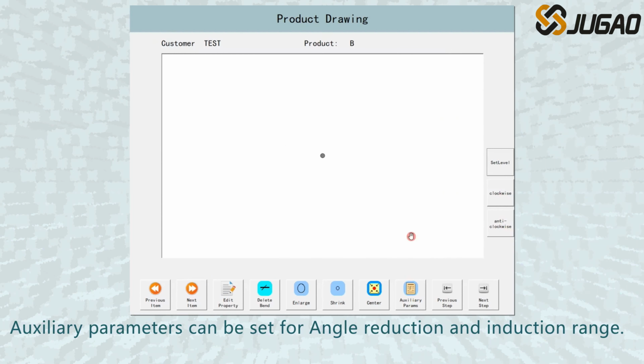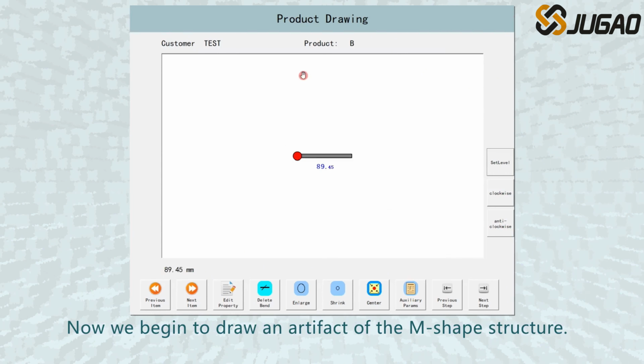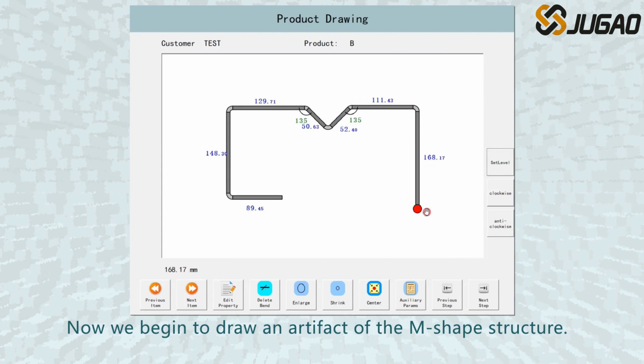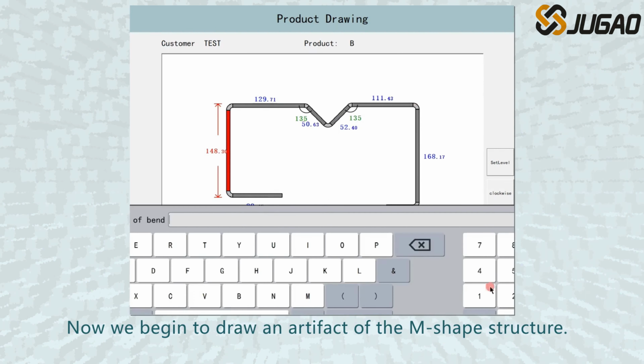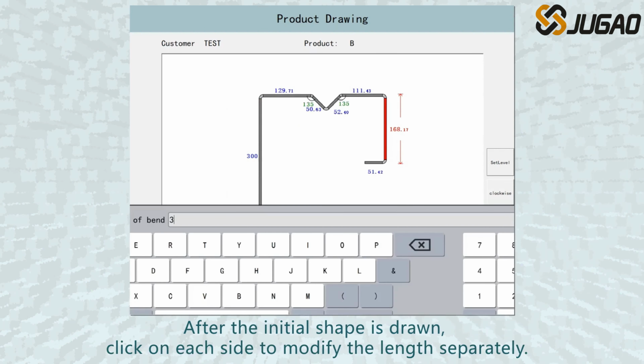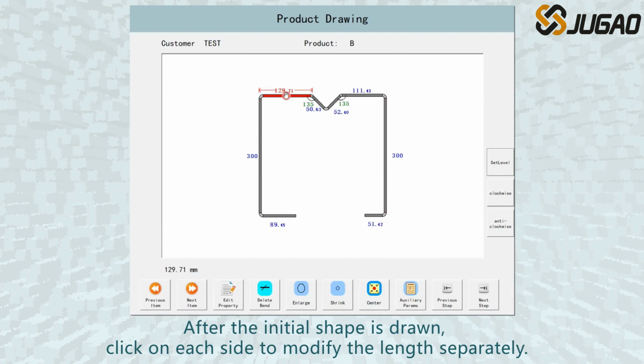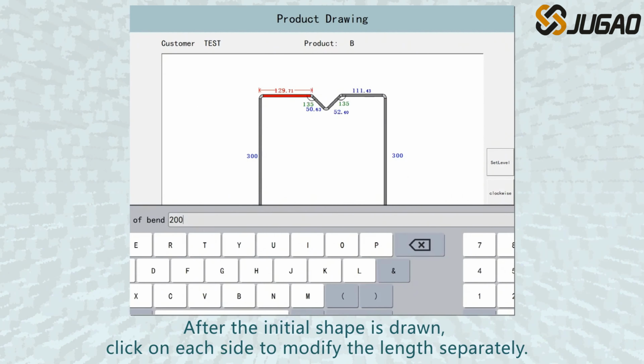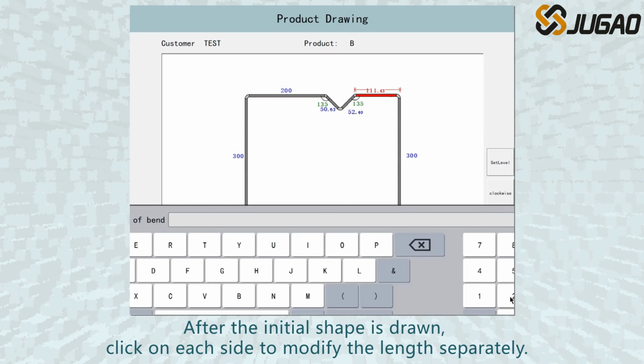Now we begin to draw an artifact of the M-shaped structure. After the initial shape is drawn, click on each side to modify the length separately.